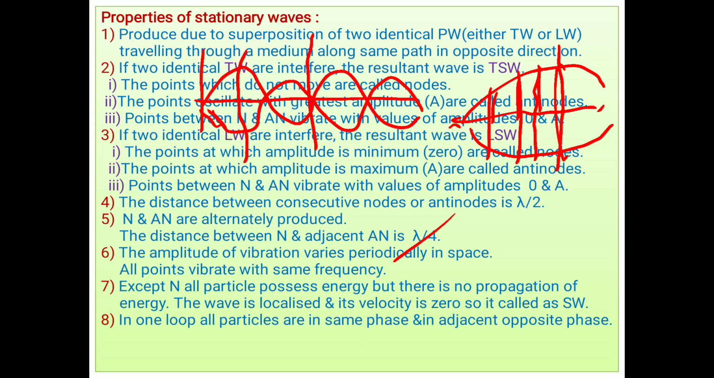The wave is localized and its velocity is 0, so it is called a stationary wave.